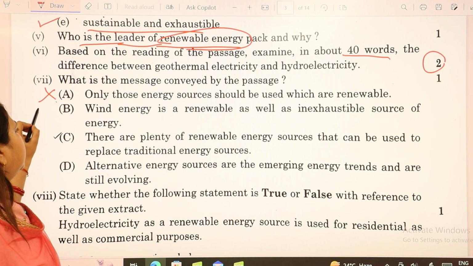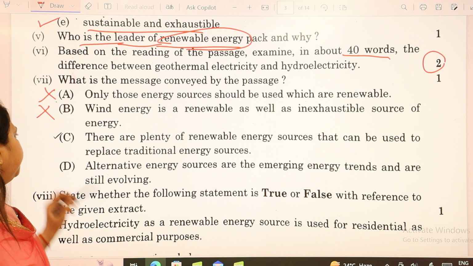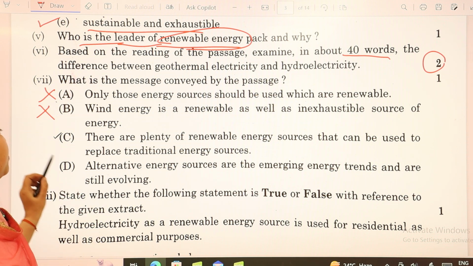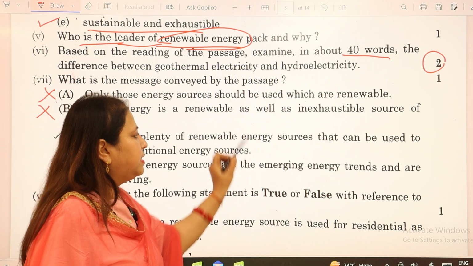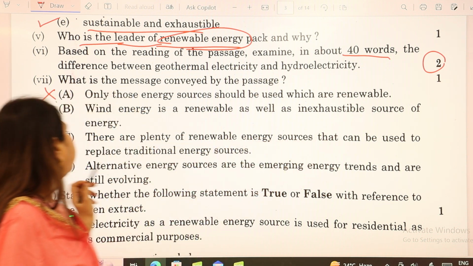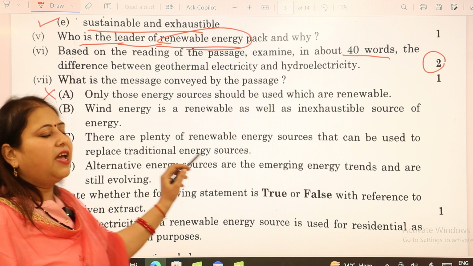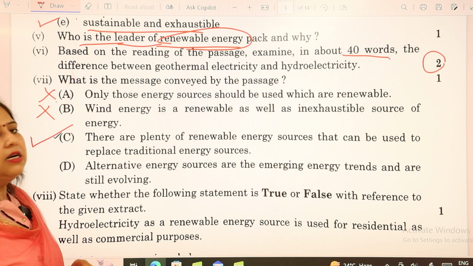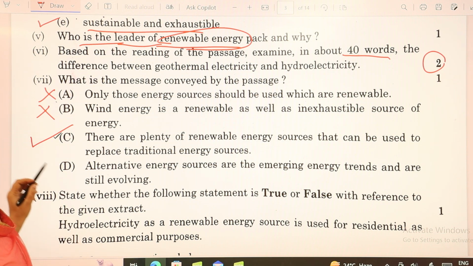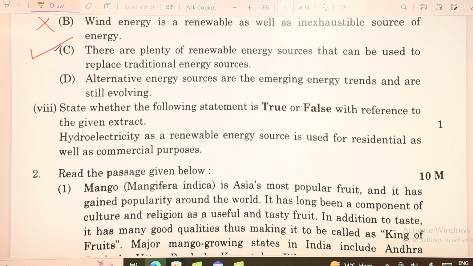So again, this is not the right answer. Then we move to the third one, which is, there are plenty of renewable energy resources that can be used to replace traditional energy sources. So according to us, this is the right answer. So for the seventh, the C option goes as the right answer.